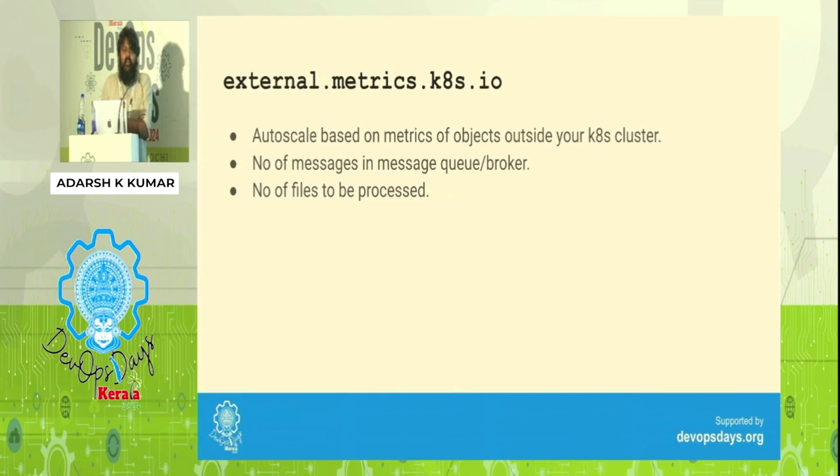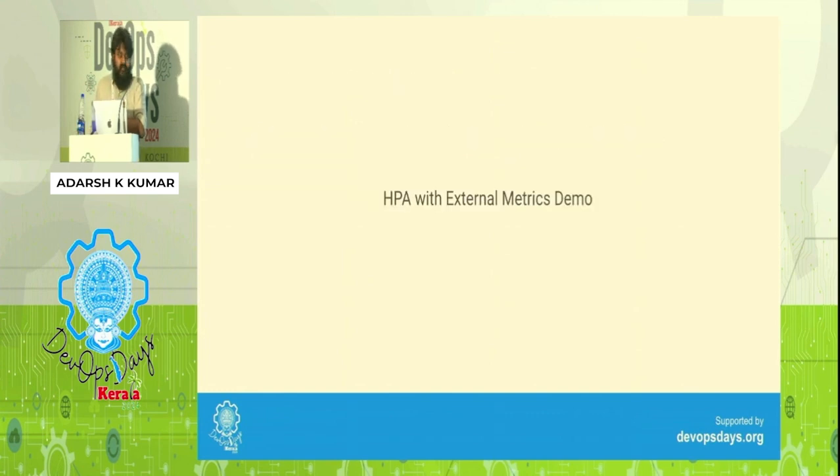Like I said, we talked about resource metrics and custom metrics. Custom metrics are basically metrics of objects within your cluster. External metrics are anything that is outside your cluster. One example is if you're running Kafka in VMs outside your Kubernetes cluster, and based on the lag generated on a Kafka consumer group, you want to scale the consumer. I'm deploying my Kafka consumer as a deployment, and as and when more messages are coming into my Kafka topic, I want to autoscale. That is one example of using external metrics. Now we'll see a demo with external metrics.